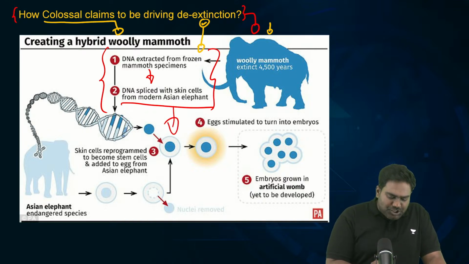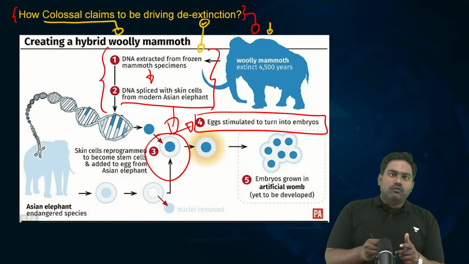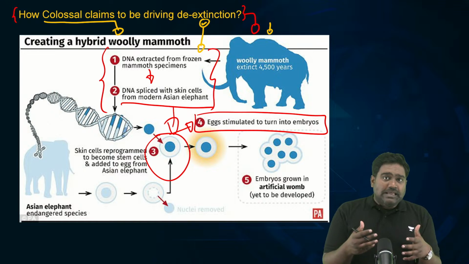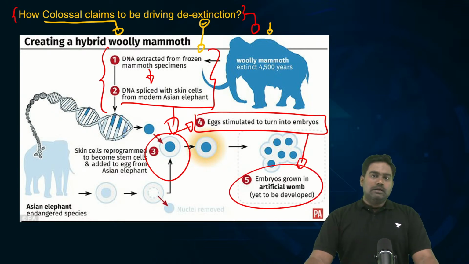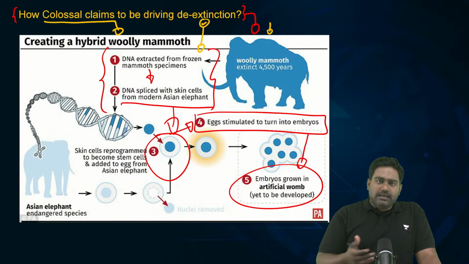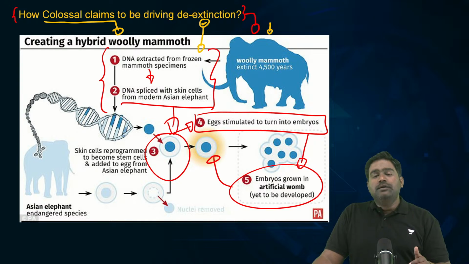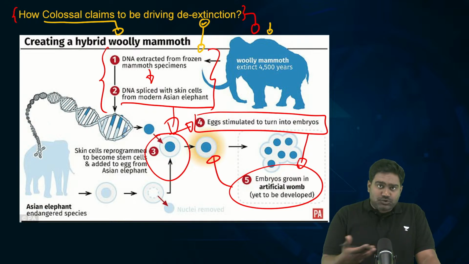It will use this to engineer an egg which will be stimulated into an embryo, which would then be implanted into a surrogate elephant mother. The company is also purportedly working on an artificial womb where these embryos can be essentially cultivated. But eventually, the goal of this company is to use the existing animals like the elephants and the grey wolves, and use them as surrogates to plant the embryo and bring out these extinct species. In the case of the dire wolves, that's what has been done.